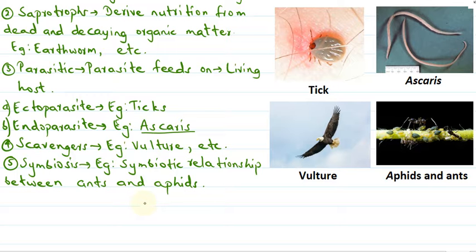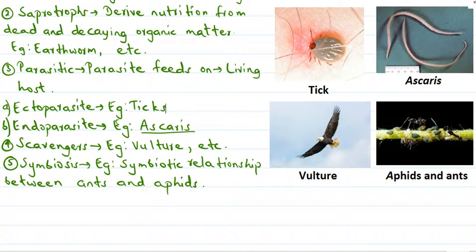So aphids actually provide a sugary substance to the ants, and in return the ants protect the aphids from parasites and predators. So this is how both the organisms are getting benefited from each other and they are living in close association. So it is an example of symbiotic relationship.